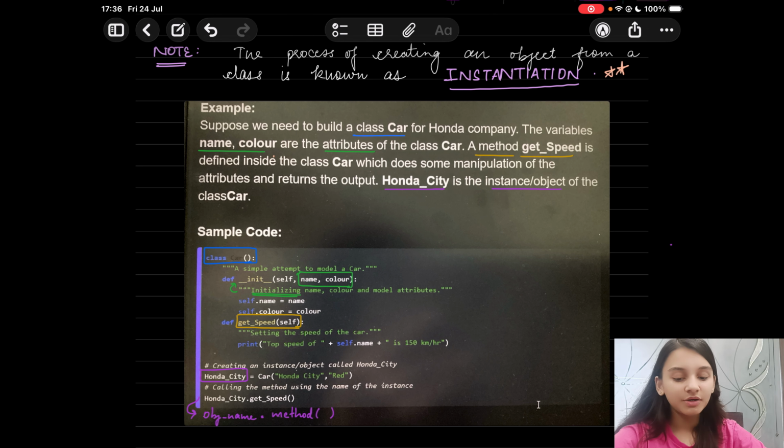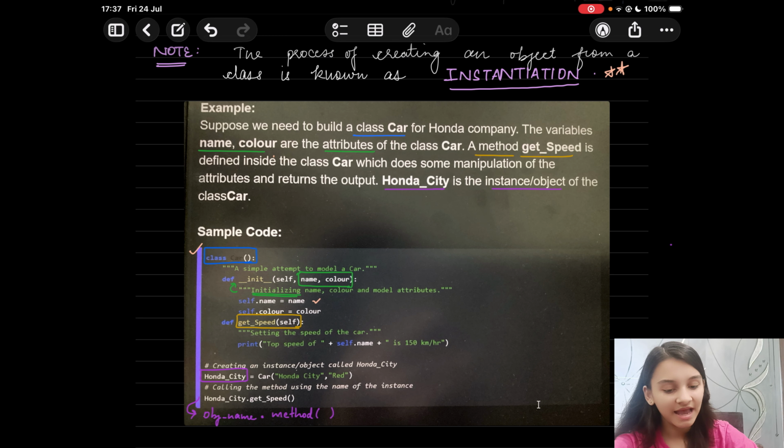So let us have a look at the sample code. Here we are creating a class car, and next we're defining a method, the init method. It gets created by default, and inside it we are passing the attributes name and color and then initializing those attributes using self.name is equal to name and self.color is equal to color.